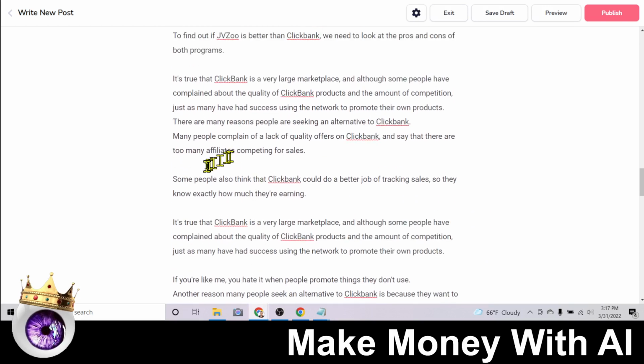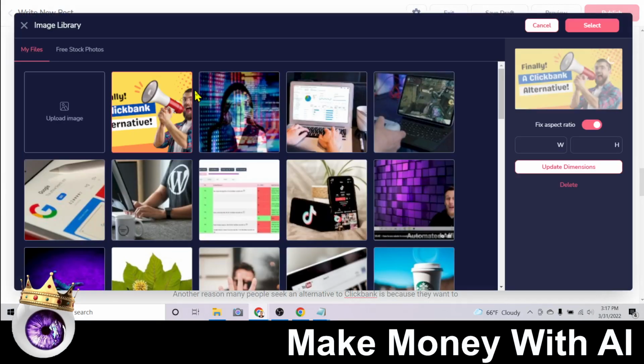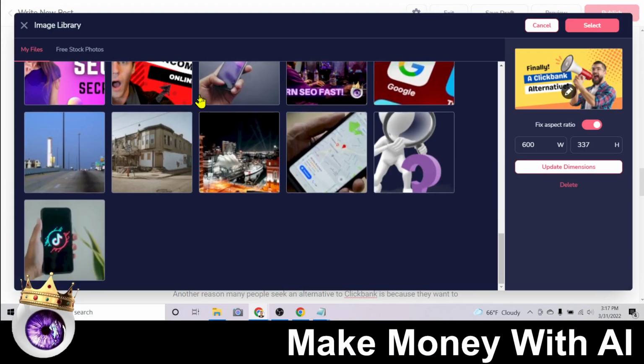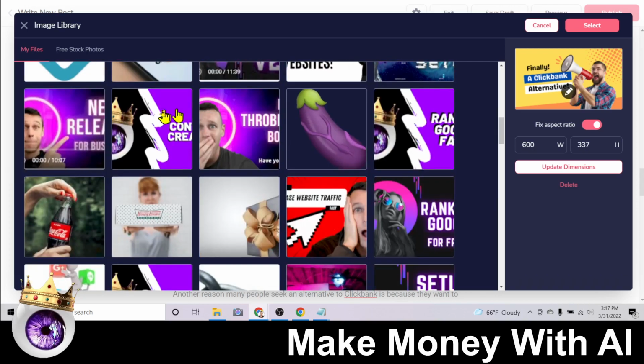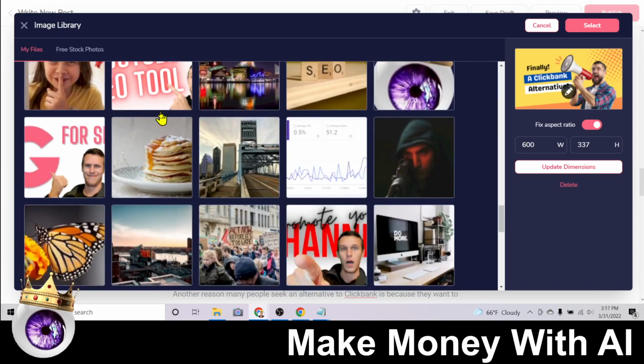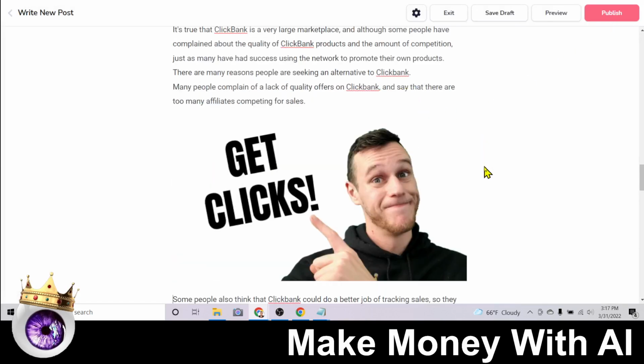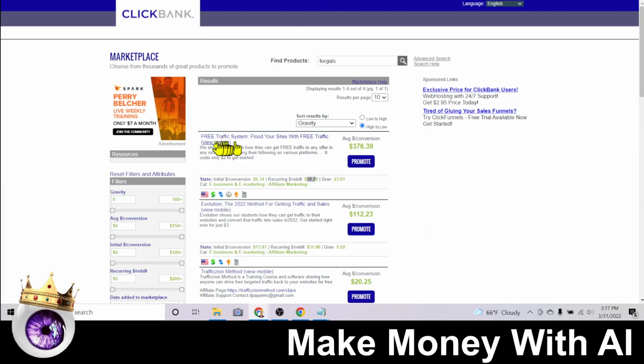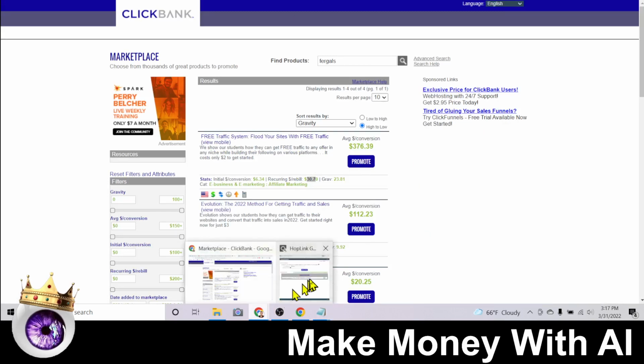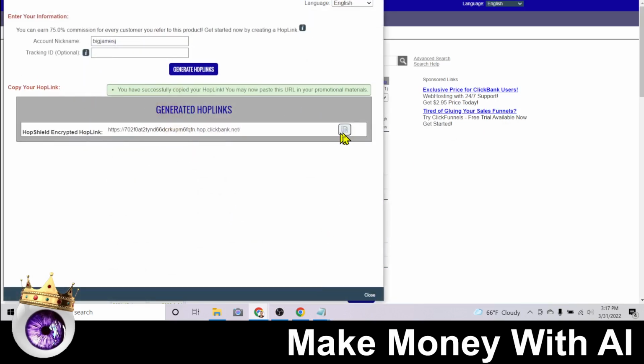So say someone scrolls all the way down to here and they still haven't clicked. So what we want to do here is put in another image. Here I had one. Find it again. Here we go, this get clicks image. So we'll put this in here, and now what we're going to do is take this free traffic system, flood your sites with free traffic, right? So we want to promote, and I've already got this link created and pulled up here. So I will copy this.